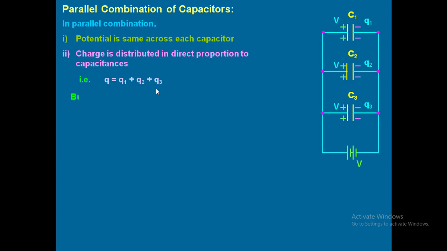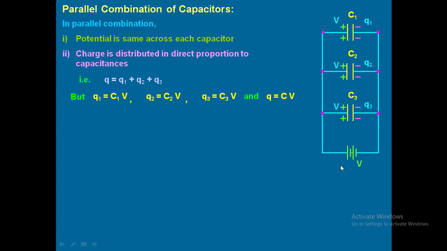This is the equation for parallel combination. Now, if you consider the formula, what is the formula? C equal to Q by V, or Q equal to C into V. So if you apply that formula, what is the equation for the first capacitor? Q1 equal to C1 into V, Q2 is equal to C2 into V, Q3 is equal to C3 into V. Am I clear? Yes, sir. Because C equal to Q by V, so Q equal to C into V.